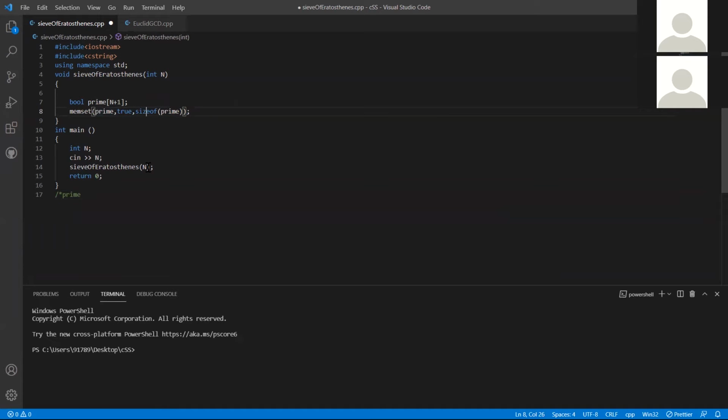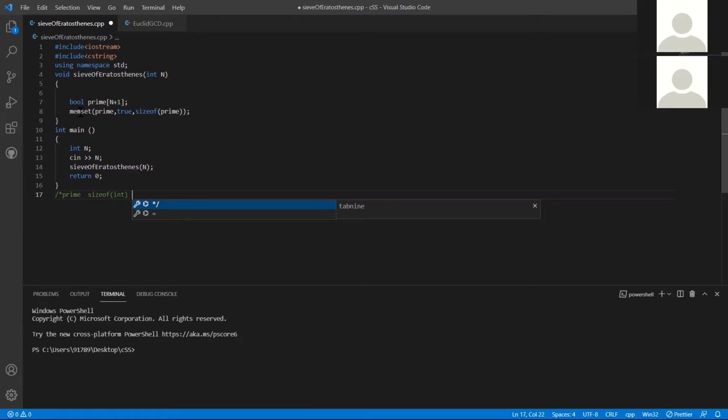Do you know what the sizeof function does? The sizeof function will give you the size of the array. Like I'm giving prime here, so it will return the size of the prime array. Or if you give, let's say, sizeof int, this will give you 2, because the int data type uses 2 bytes of memory, right? I hope you're clear about the sizeof function.